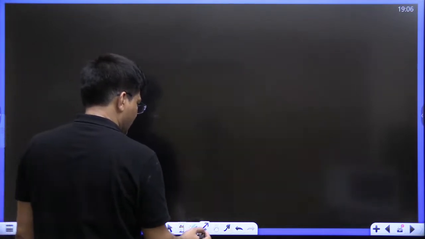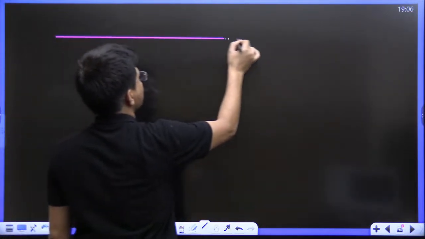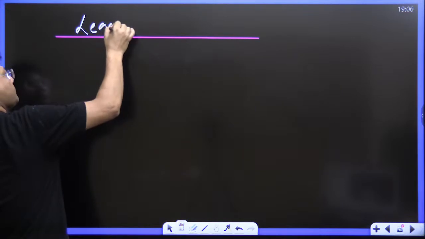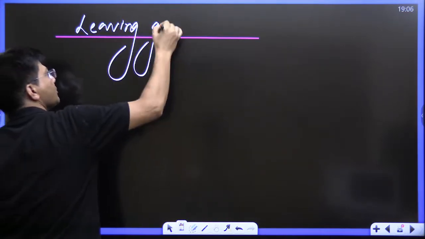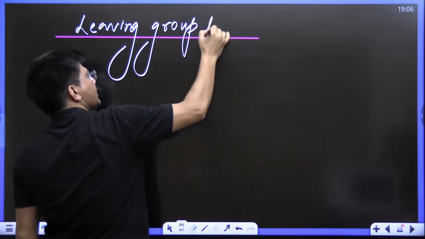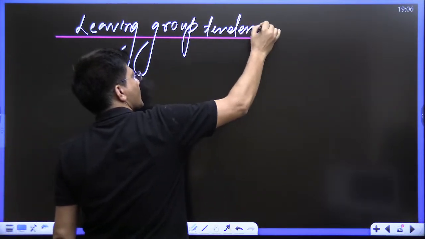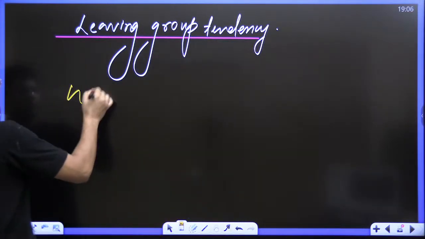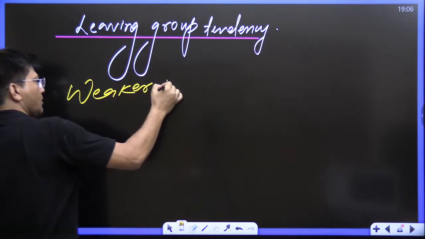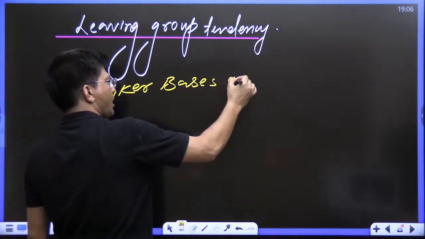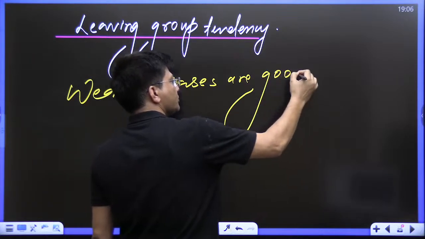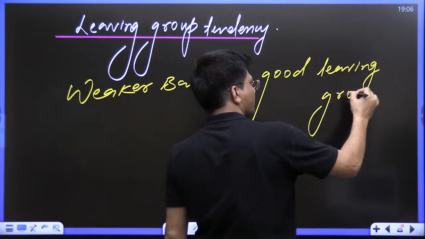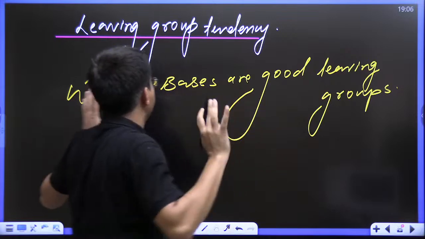If you are not able to understand, let me tell you leaving group tendency in another way so that you can keep it in your brain. Weaker bases are good leaving groups.